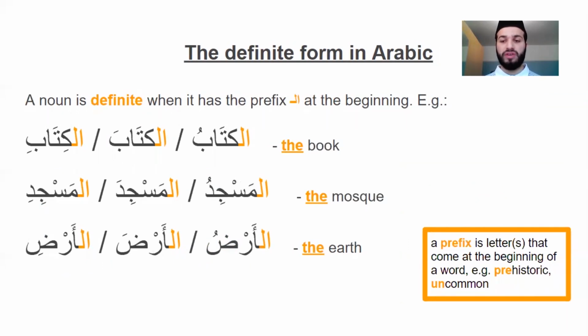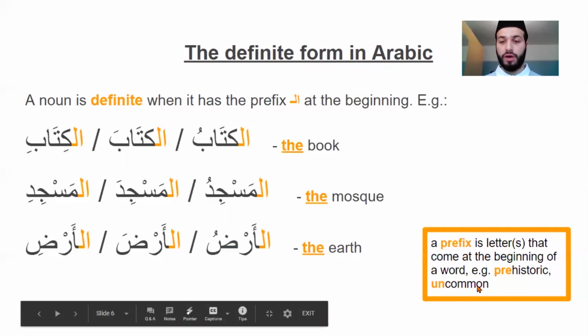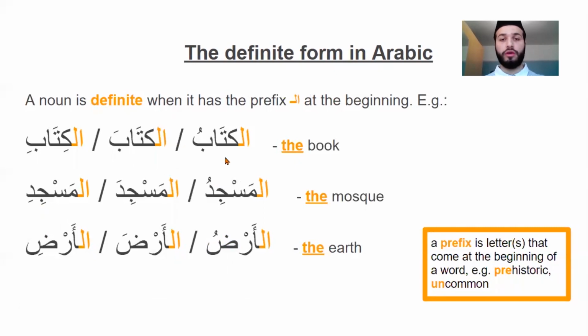For example, in English, we have prehistoric or we have uncommon. In Arabic, when you add alif lam before a word, it makes it definite and you know specifically what thing you're referring to. And again, here the diacritical marks can change. You can have a dhamma, or you can have a fatha, or you can have a kasra.